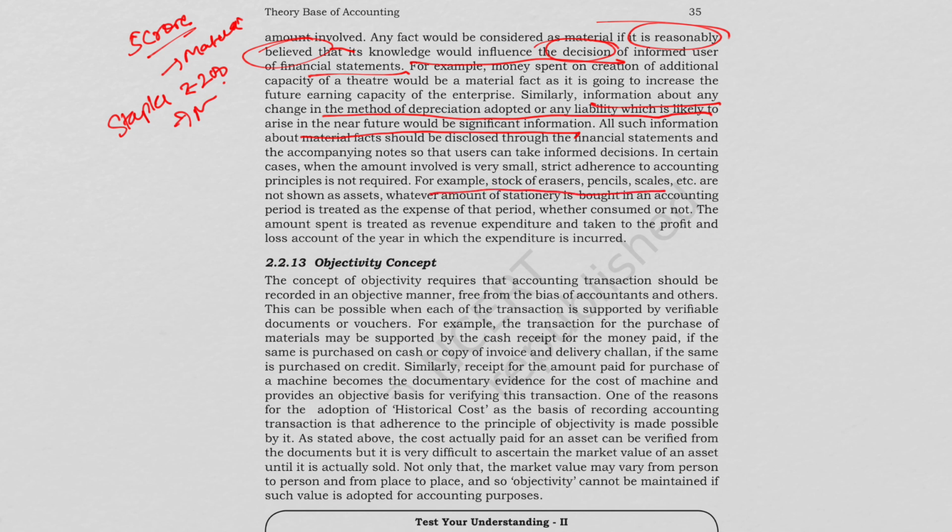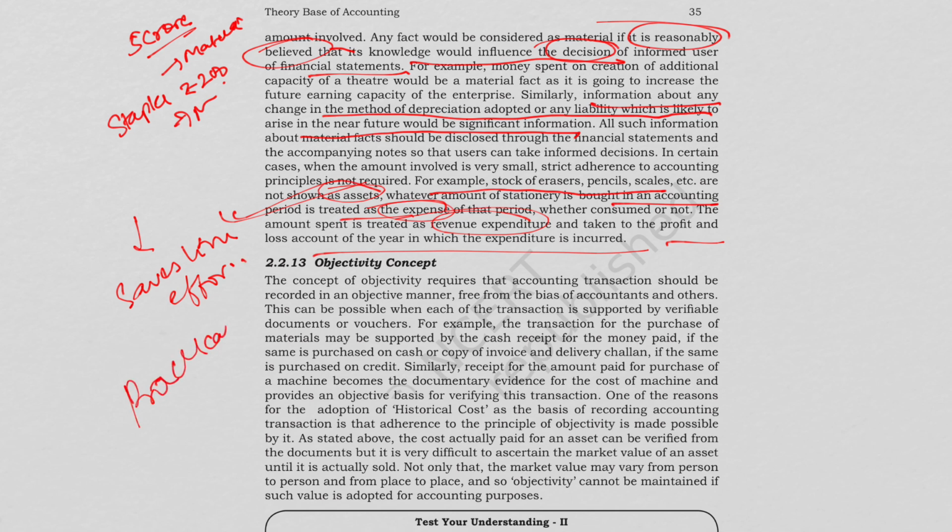For example, stock of eraser, pencil, scales are not shown as assets, because whatever amount of stationery is bought in an accounting period is treated as an expense of that period, whether consumed or not. These are just consumables. So the amount spent is treated as a revenue expenditure and is taken to the profit and loss account in which the expenditure occurs, because it is immaterial. So why is materiality important? Because it saves time as well as effort. Accounting should be practical.